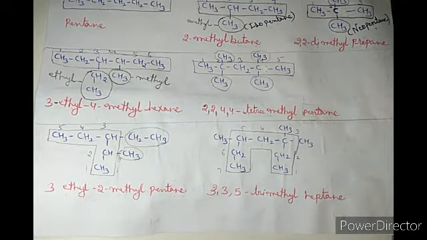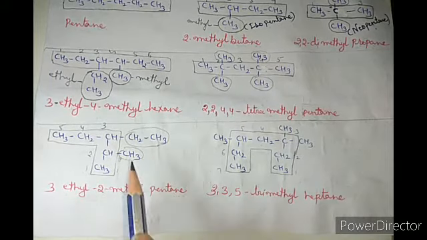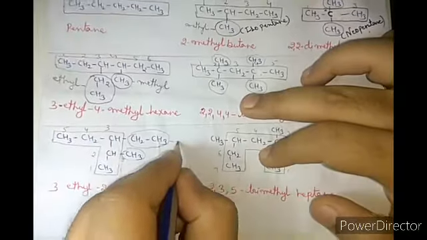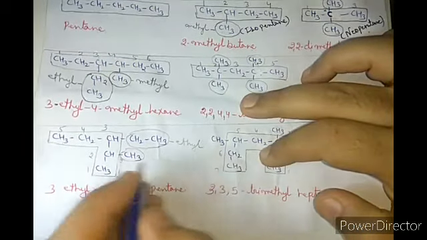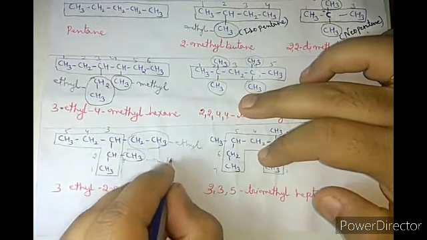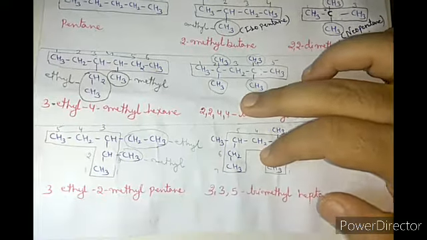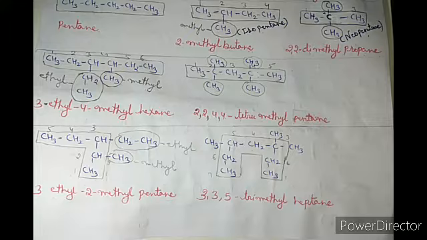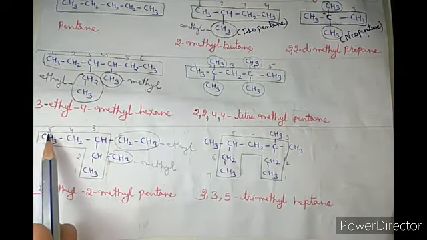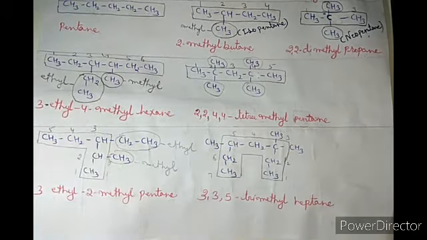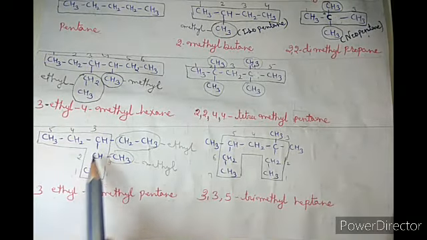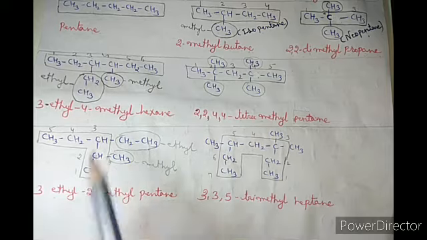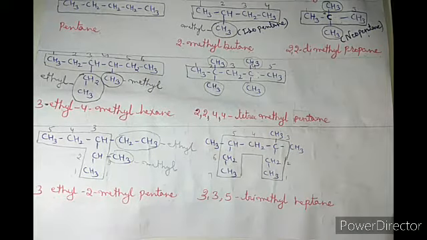Got it? Now, numbering. That is ethyl. Again, it is ethyl and it is methyl. So alphabetically E comes first, so we have to give the minimum number to ethyl. If we start the numbering from that side, then it will get 1, 2, 3. And if we start from that side, then it will get 1, 2, 3. Both sides it is getting 3.